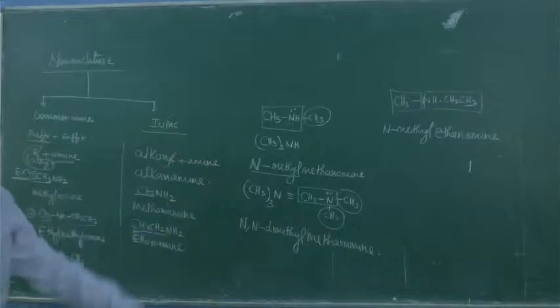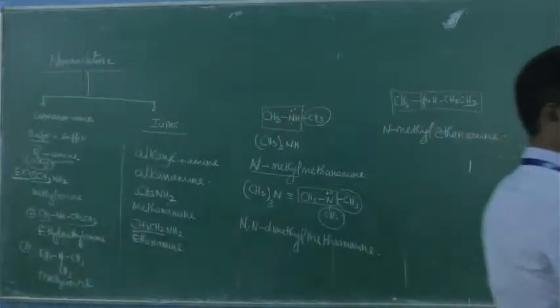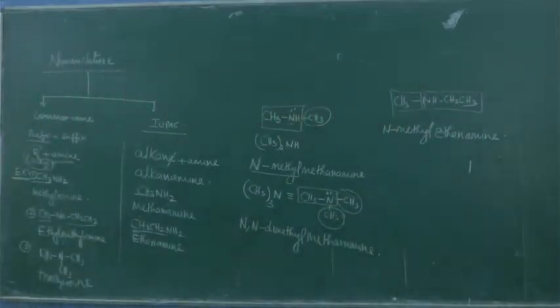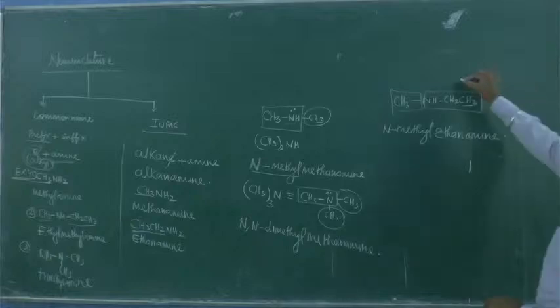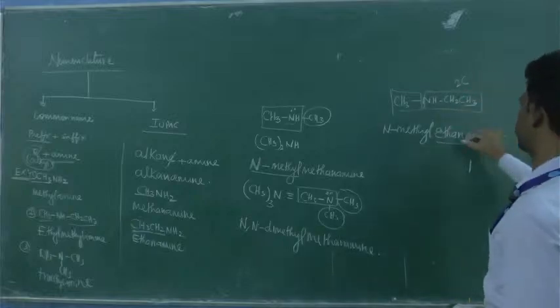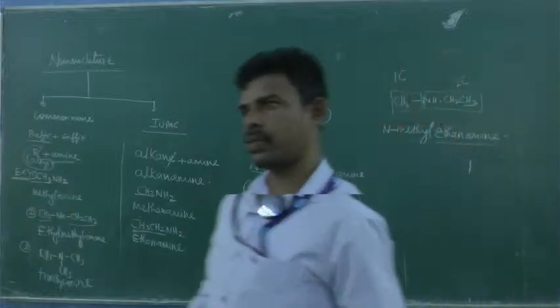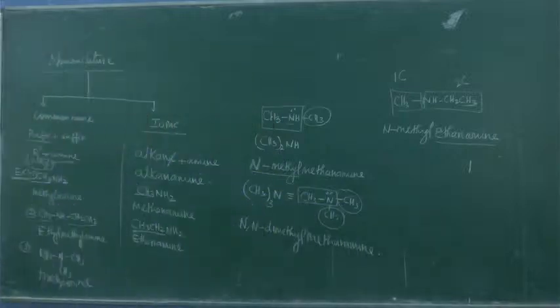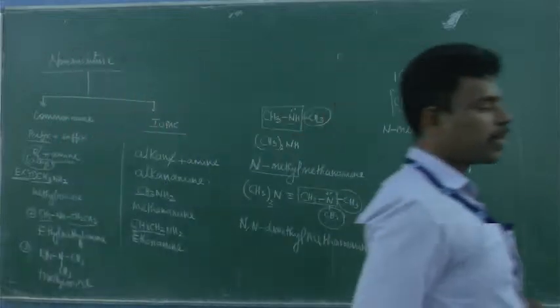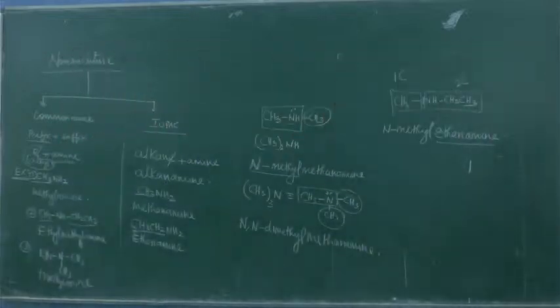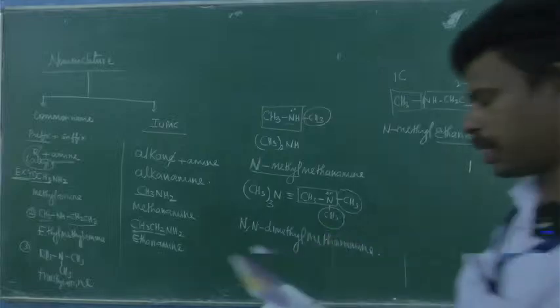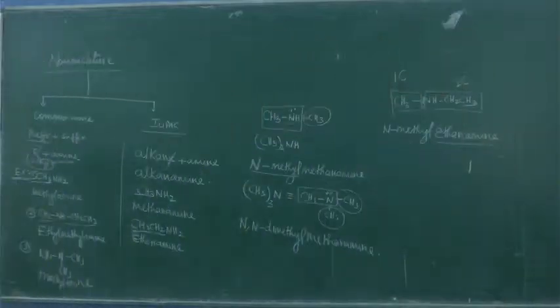Is it clear? Very good point. Is there any doubt? If there is one substituent, N is used; if there are two substituents, N,N-dimethyl. The longer chain with 2 carbons is taken as the parent chain. The one with 1 carbon is taken as a substituent. Is it clear? Yes or no? Yes, please note this. There are examples in NCERT.